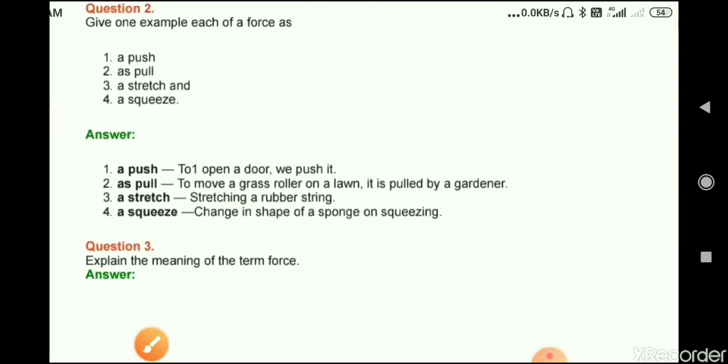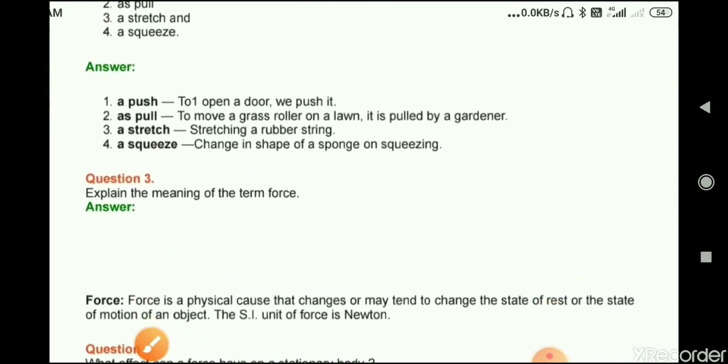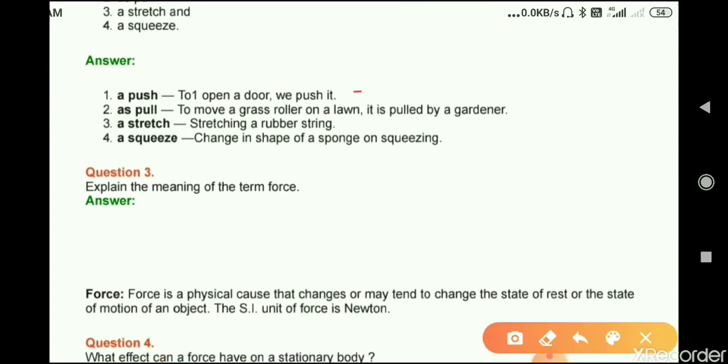So the answer is, first one is a push. To open a door, we push it. Pull, to move a grass roller on a lawn, it is pulled by a gardener. Stretch, stretching a rubber string, and a squeeze, change in shape of a sponge on squeezing.